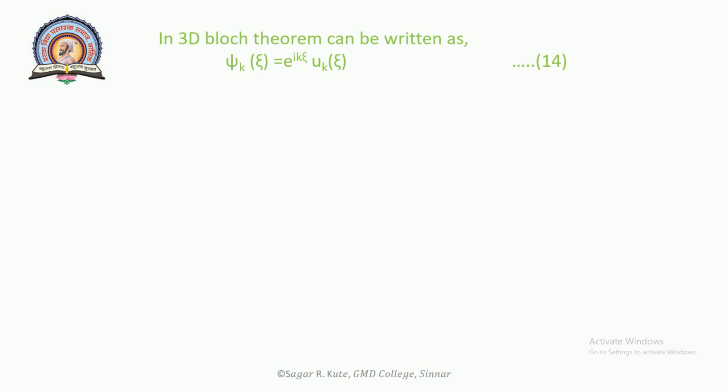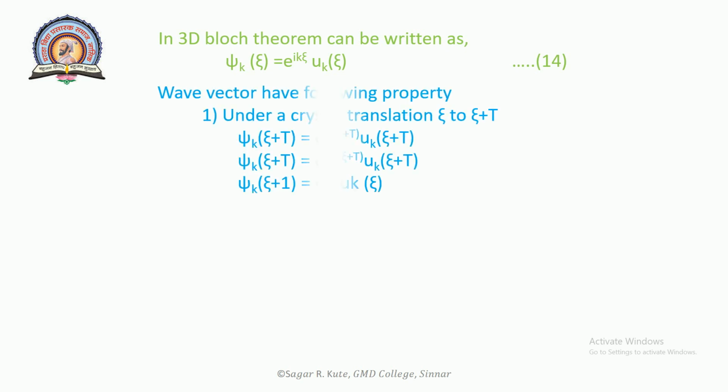In 3D, the Bloch theorem can be written as psi k r is equal to e raised to i k r into u suffix k bracket r. This will be equation number 14, where r is the position vector and k is the wave vector, that is this r and this k. These wave vectors have the following properties.